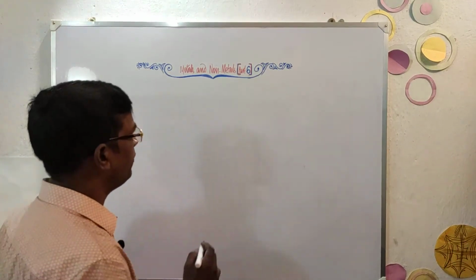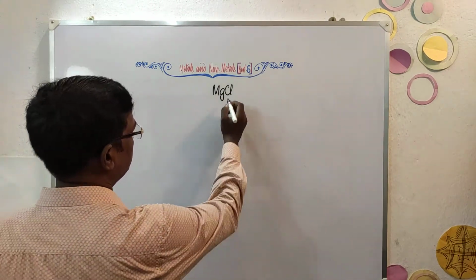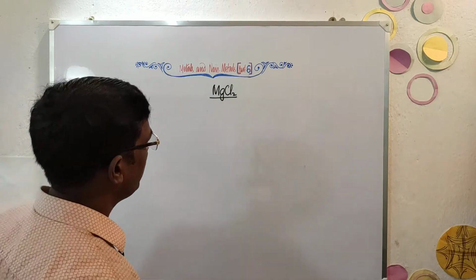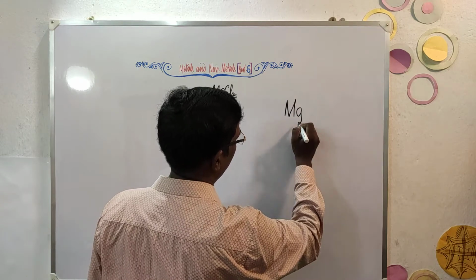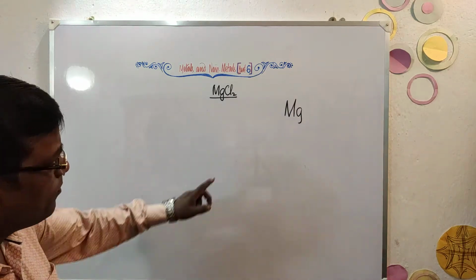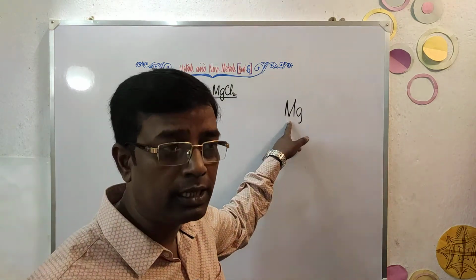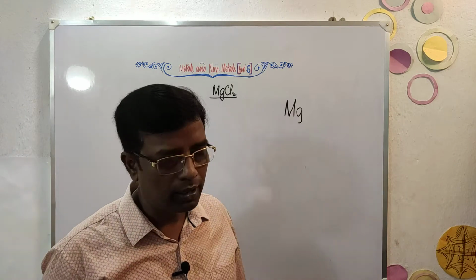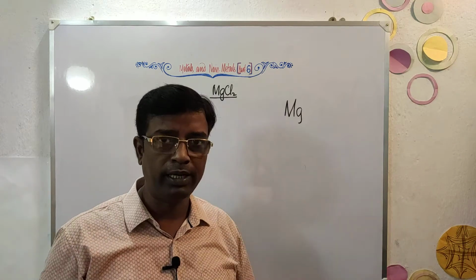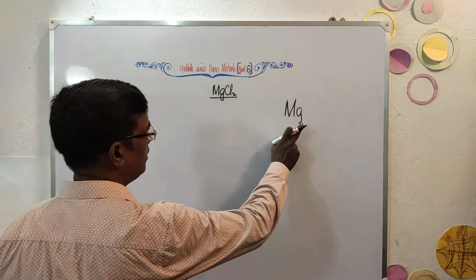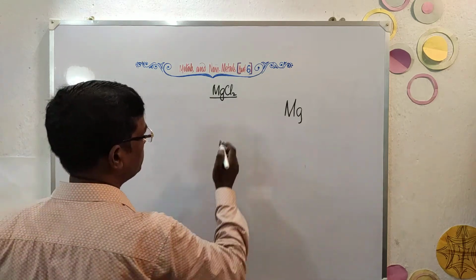Now here, let's study the formation of magnesium chloride. Very simple. Magnesium chloride, MgCl2, how is it formed? Let's see. Now magnesium, whenever I will be drawing now, I'll be depicting only the valence shell, the electrons present in the valence shell, because they are key to us. Only the electrons present in the valence shell participate in the reaction. So they are very important for us rather than the inner orbitals.